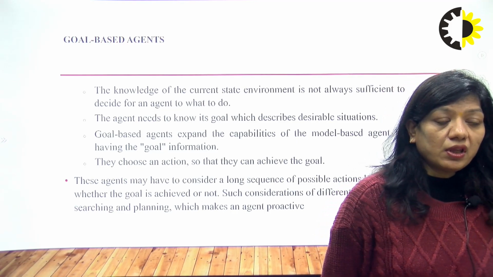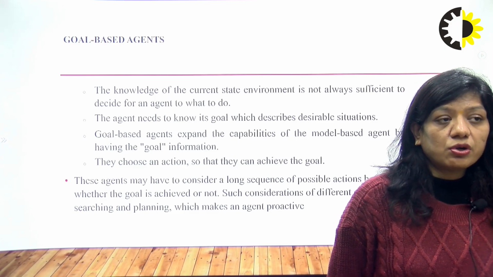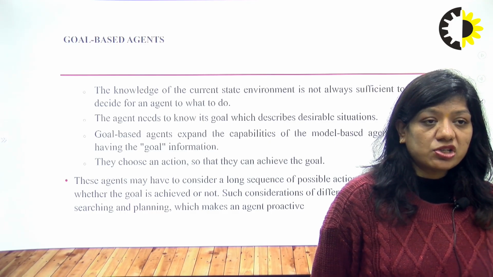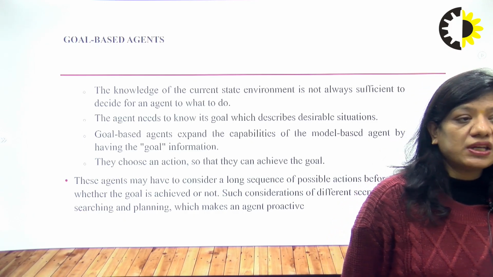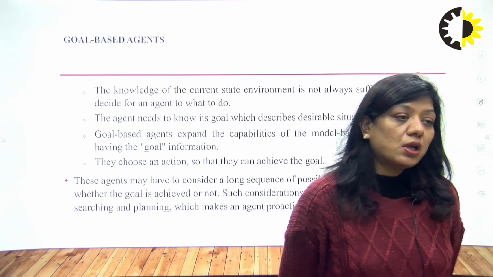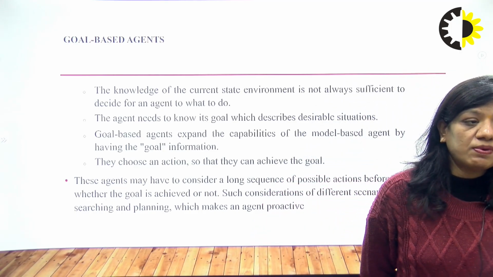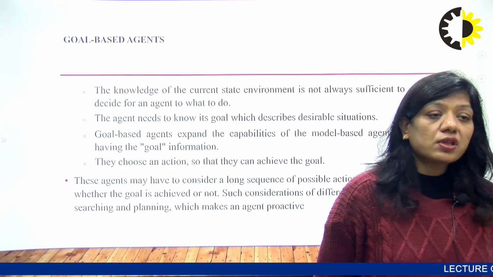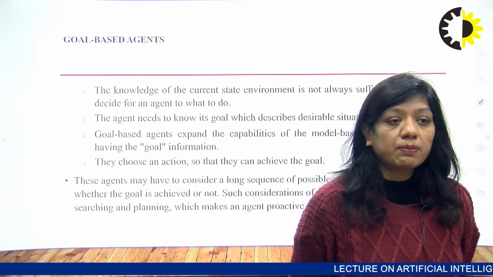Now the goal based agent. So the knowledge of the current state of the environment is not always sufficient for an agent to decide what to do, and the agent needs to know its goal, which describes a desirable situation. The goal based agent extends the capabilities of the model based agent by having the goal information. So they choose an action so that they can achieve the goal. Basically these agents may have to consider a long sequence of possible actions before deciding whether the goal is achieved or not. Such consideration of different scenarios is called searching and planning, which makes an agent proactive.